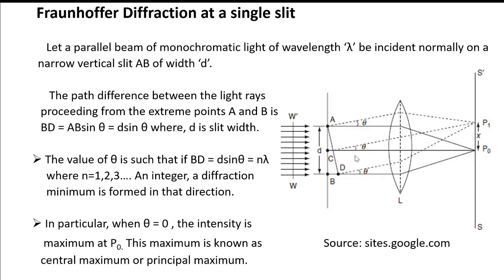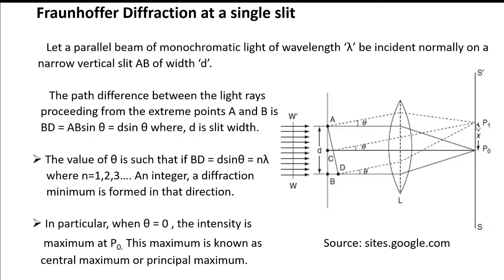Let the value of theta be such that the path difference BD is equal to lambda. Then the slit AB may be divided into two equal parts, AC and CB. The path difference between the rays coming from two corresponding points such as A and C is lambda by 2. These rays interfere destructively in the focal plane of the lens on the screen, and the point P1 is dark.